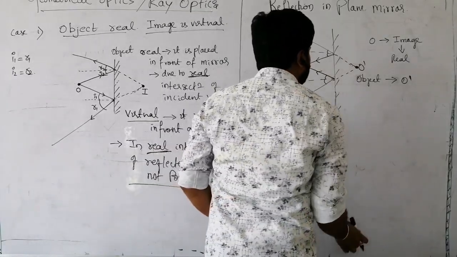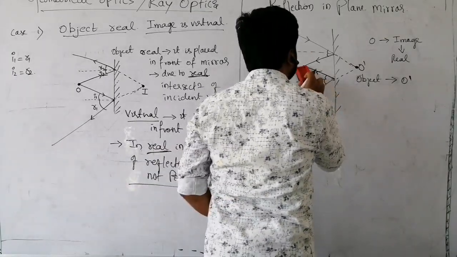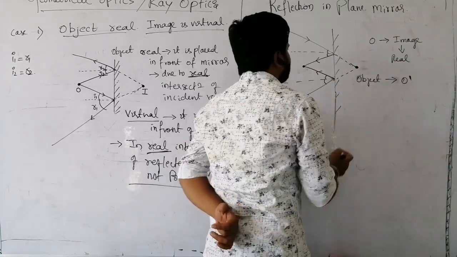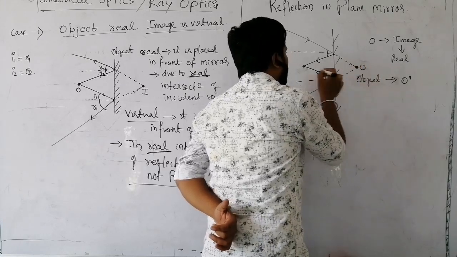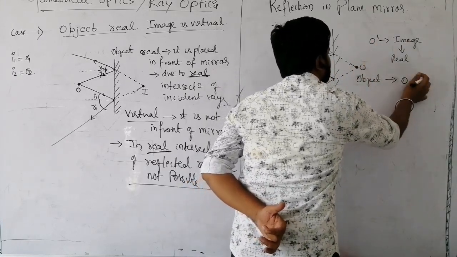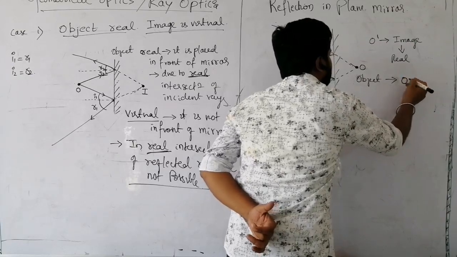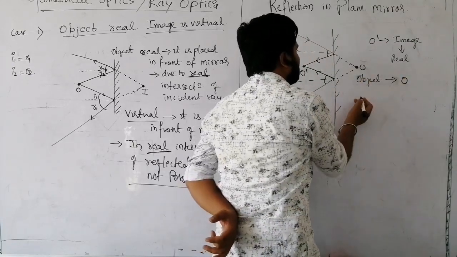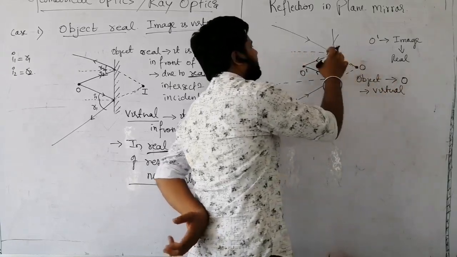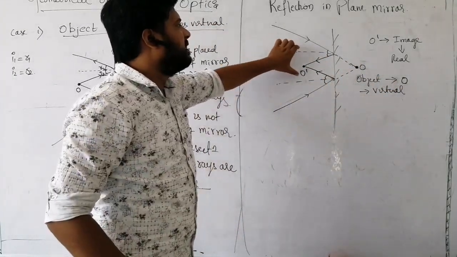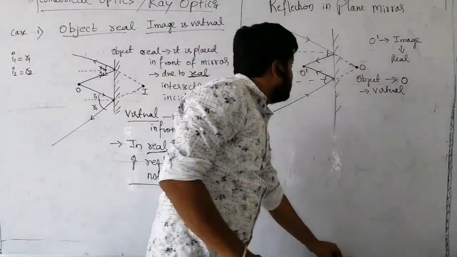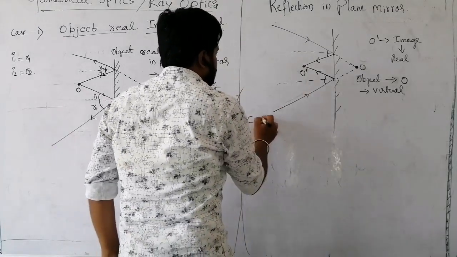Better I will represent object and image as most of the books do: for object they give O and for image O dash. Follow the same method. Dash you give for an image. Object is what? It is virtual. Why? In reality it is not possible to get this intersection of incident rays. Clear? Okay. This is case 2.